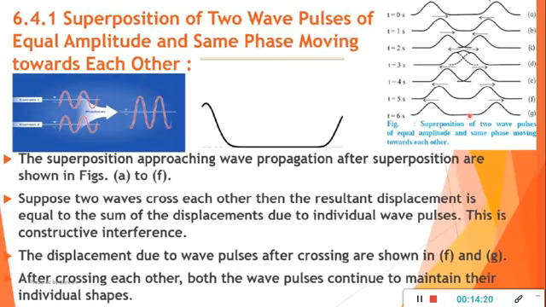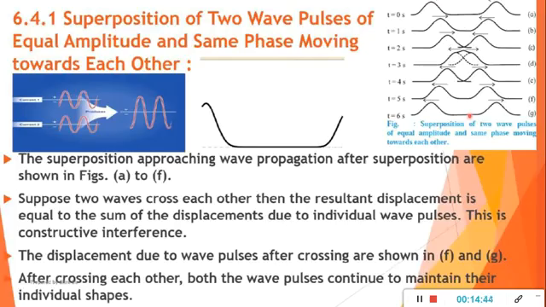So here the two wave pulses superimpose. The resultant displacement is equal to the sum of the displacements, which is shown by the full line. The individual wave pulse is shown by the dashed line. So this is constructive interference, because their amplitude becomes maximum when they superpose.